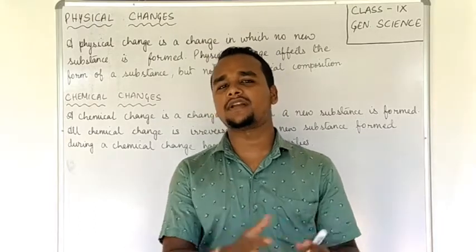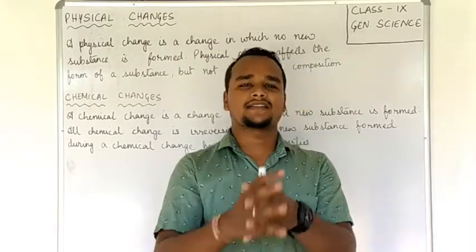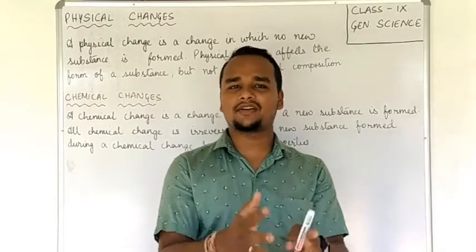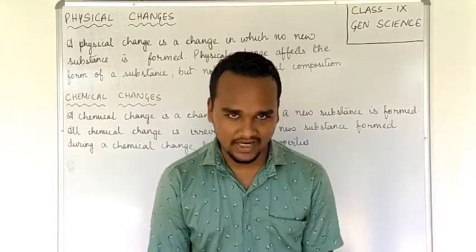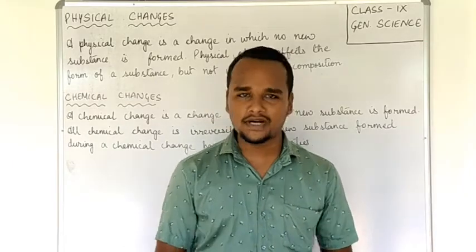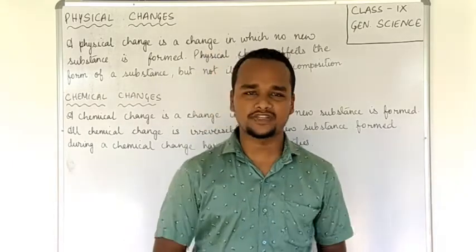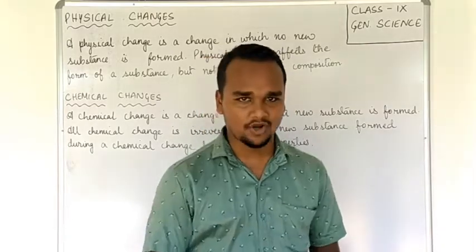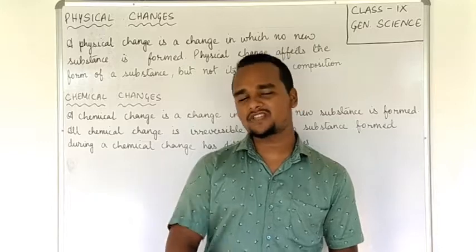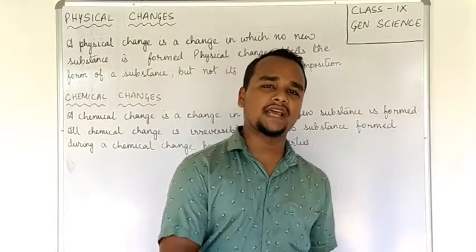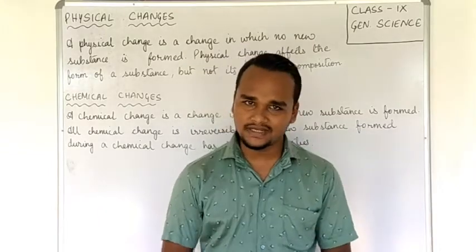The difference between a colloidal solution and suspension is that a suspension is a heterogeneous mixture in which the particles can be seen by our naked eye. Whereas in colloidal solution, though it is a heterogeneous mixture, the particles are so small that they cannot be seen by our naked eye. This was the difference between a colloidal solution and suspension, right?